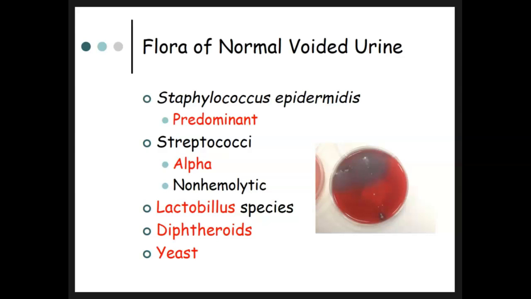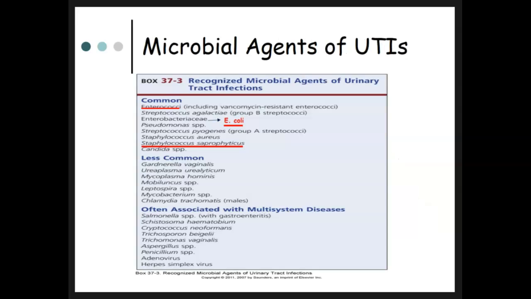Yeast can also lead to candiduria, especially in hospitals where there's increased antibiotic use. Candiduria can indicate bladder or renal infections, urinary tract fungus balls, or disseminated candidiasis. So don't forget about yeast and other fungus that can really wreak havoc on the urinary tract system. E. coli is the #1 cause of uncomplicated urinary tract infection, so that means just the average patient or the average person is more likely to get a urinary tract infection from E.